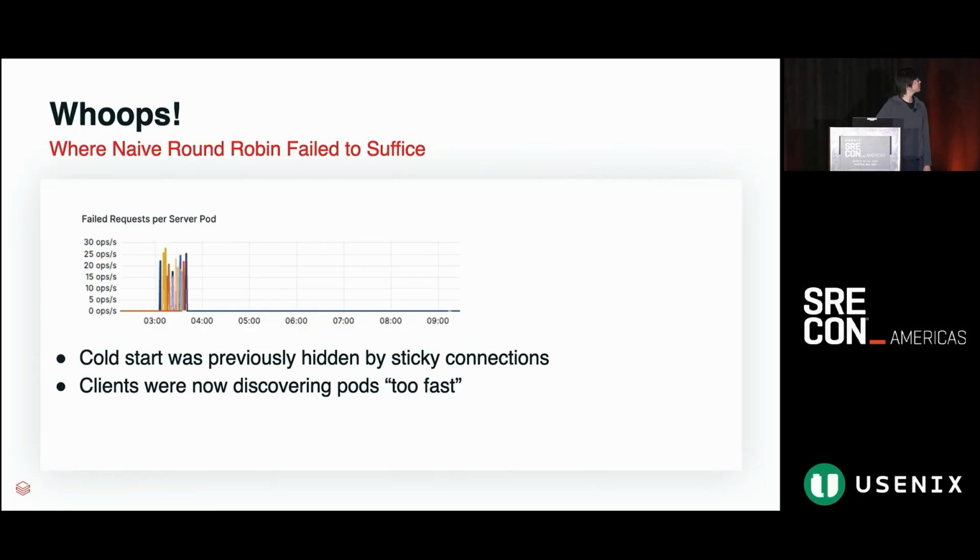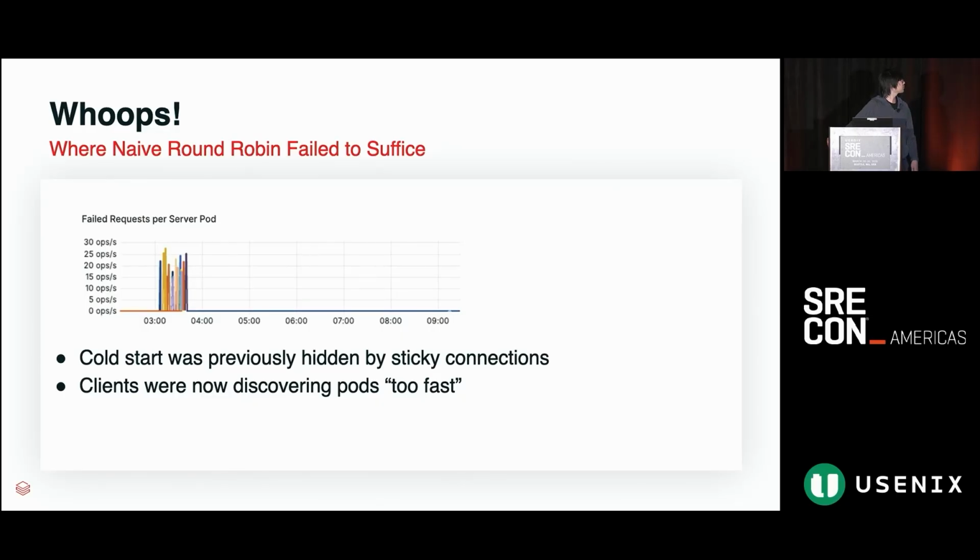And so we realized that this was very correlated with every new pod. For every new pod that came up, when we started sending requests towards it, it started exhibiting symptoms of degradation compared to pre-existing pods. We would find higher latency, we would find higher error rates, and we realized there was a cold start problem that was previously hidden from us. And even though we had solved the previous class of errors of request imbalance, we had uncovered some potential new classes of errors that we needed to handle.